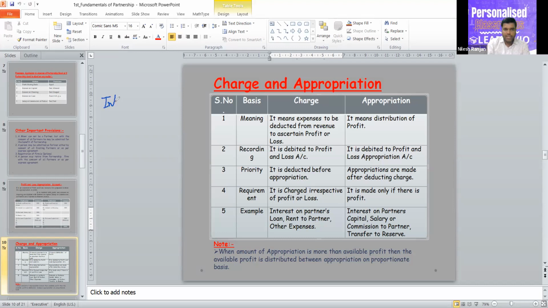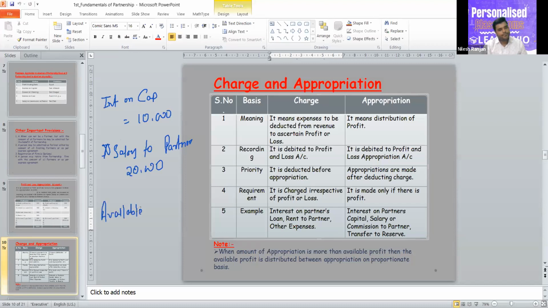One is interest on capital, which is 10,000. And there is salary to partner, which is 20,000. And available profit is 18,000.